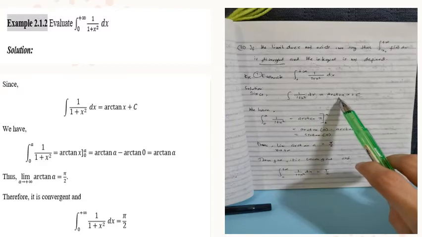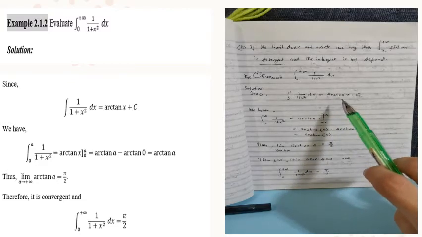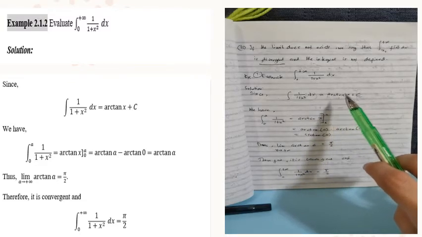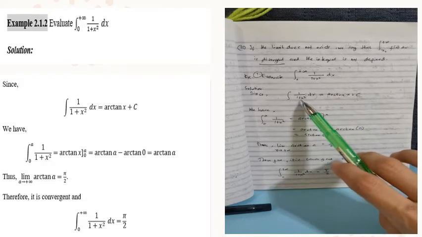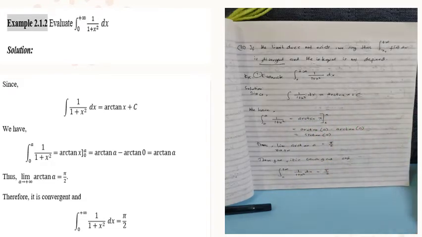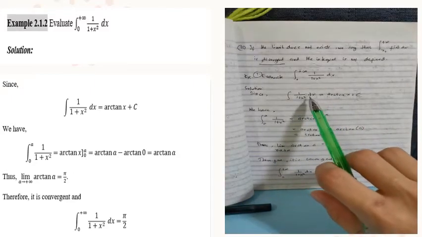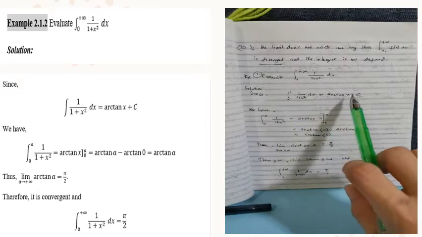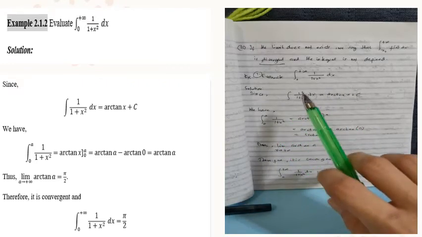So, ang integral nito is the arctangent of u over a. So, since ang u natin dito is the variable x and then ang a natin is 1, so x divided by 1 is just equal to x. So, eto yung integral ni 1 over 1 plus x squared. So, ibig sabihin si arctangent x, yan yung i-evaluate natin from 0 to a.